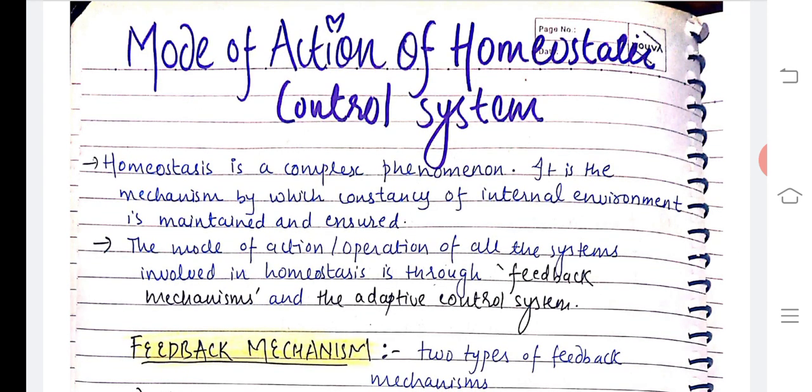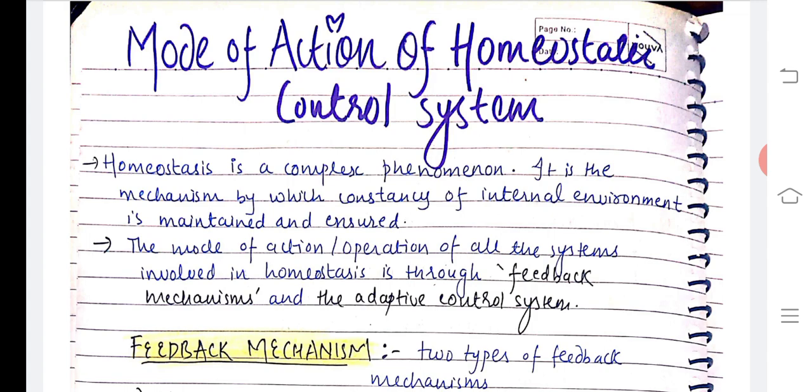First we have to look at the definition of homeostasis. That is, homeostasis is a complex phenomenon. It is the mechanism by which the constancy of the internal environment is maintained or ensured. The mode of action or the operation of all the systems involved in homeostasis is through feedback mechanisms and the adaptive control system. So whatever mode of action or adaptation or operation we are going to have for the homeostatic system, it involves two things. One is the feedback mechanism and the other is the adaptive control system.